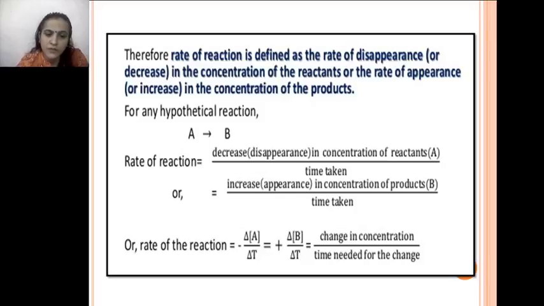We always have a minus sign with the change in concentration of reactants, because as we proceed from reactants towards product, the concentration of reactant decreases. On the other side we have a positive sign along with the product: del B upon del t, the change in concentration with change in time with respect to product.